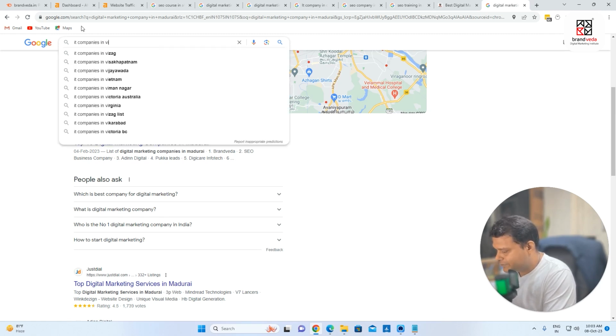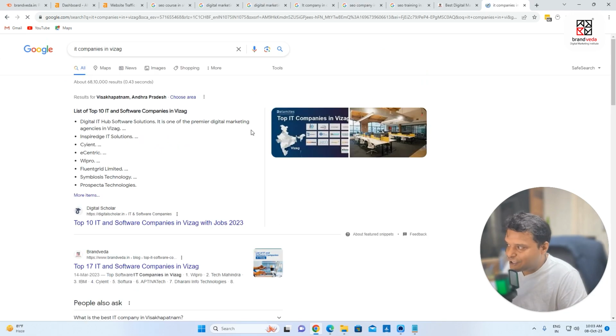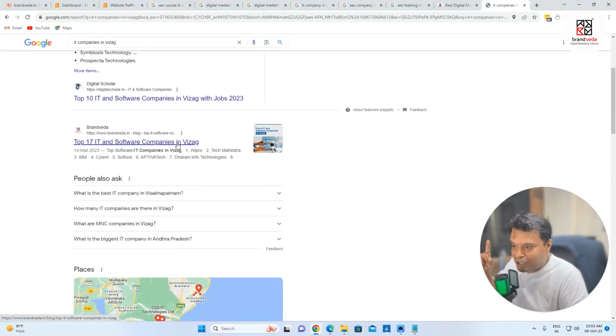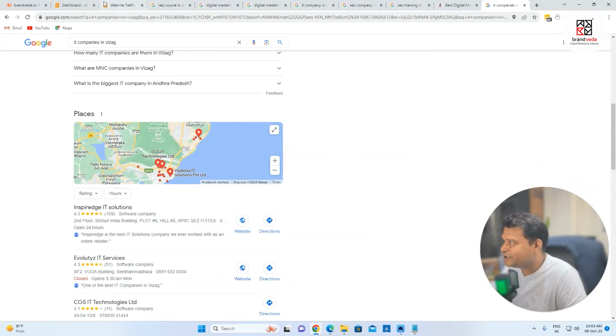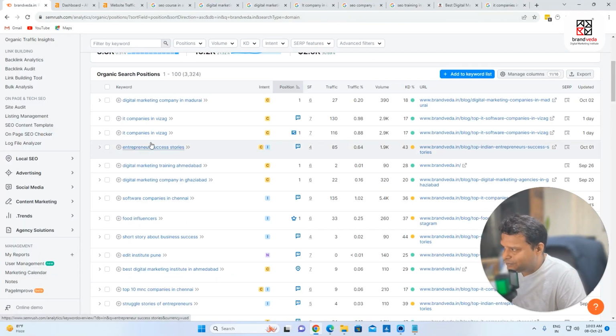In Vizag, let us check. This is again having a very good volume. You can see this ranking number 1 as of now, which is really very important. Okay, let us check. You can see that. Entrepreneur success stories, this is 1.9k. This is probably coming in some snippets.